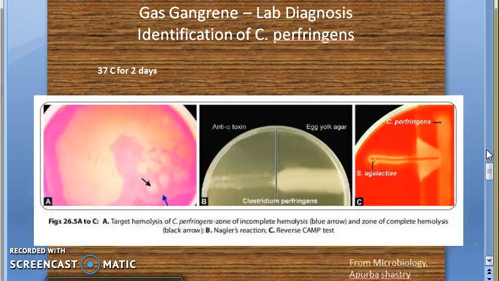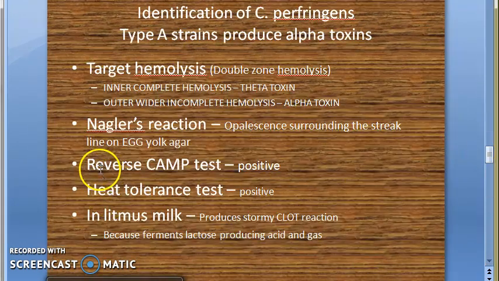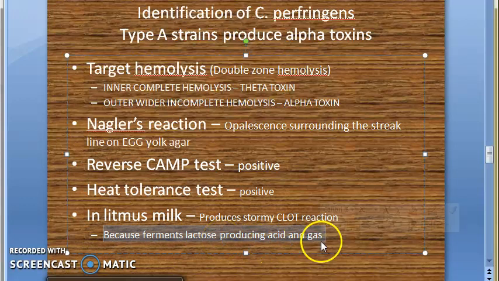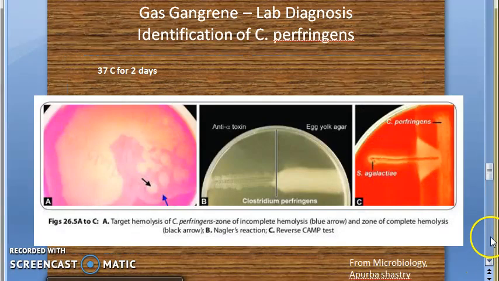Then there were two other things. Heat tolerance test will be positive. It can tolerate up to 45 degrees centigrade in Robertson cooked meat media. Litmus milk, you will see a stormy clot, because it ferments lactose producing acid and gas.